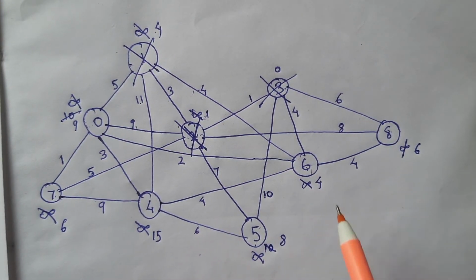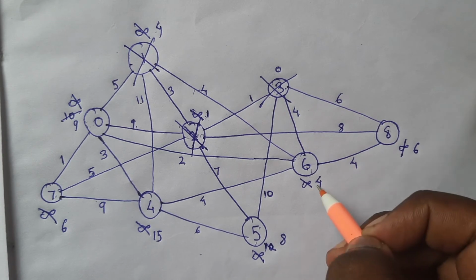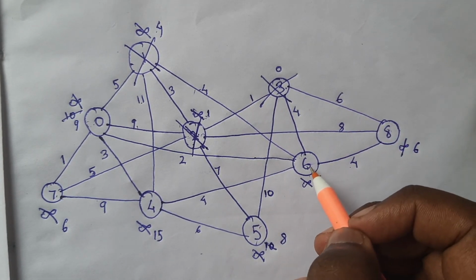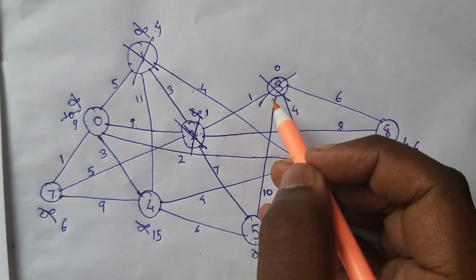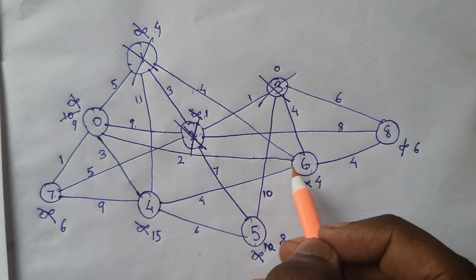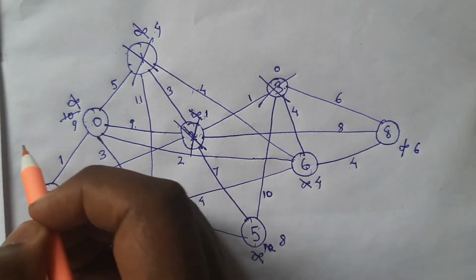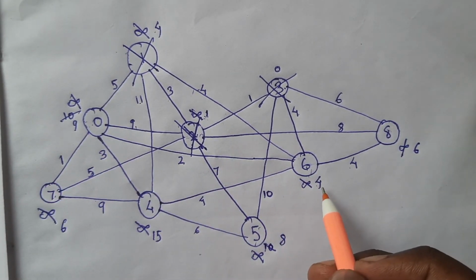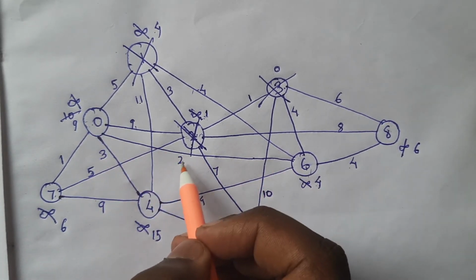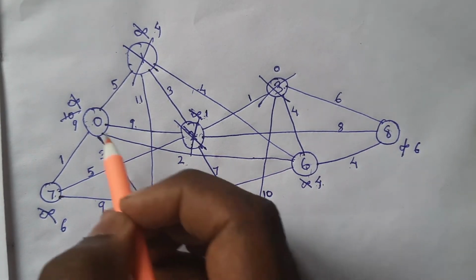Next, 6. The cost to reach 8 is 4 plus 4, that is 8, which is greater than 6, no need to change. The cost to reach 4 is 3, but 3 is already visited, no need to see. 1 is already visited. And then 0, the cost to reach 0 is 4 plus 2. This path has a metric of 2. 4 plus 2 is 6, which is less than 9.